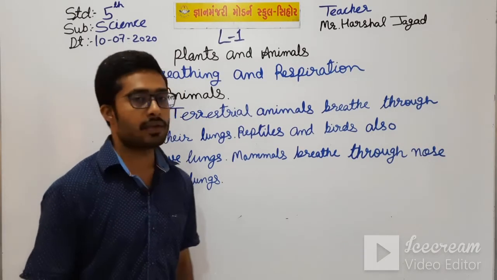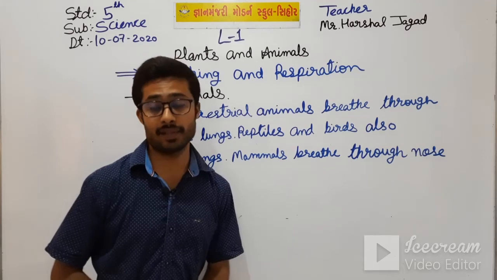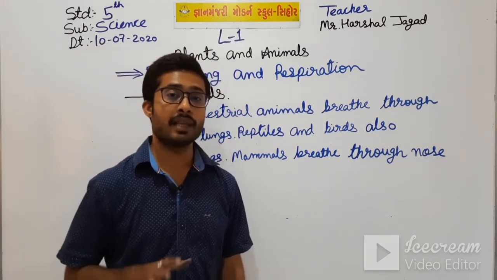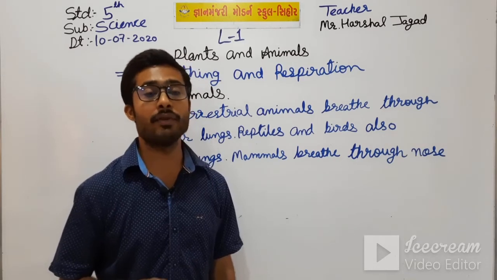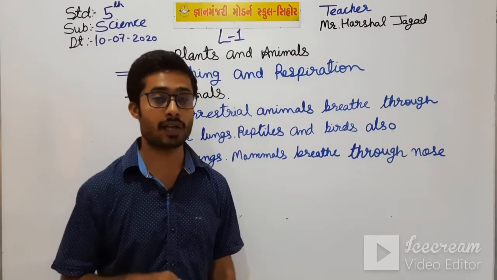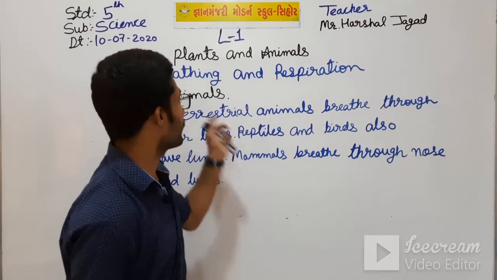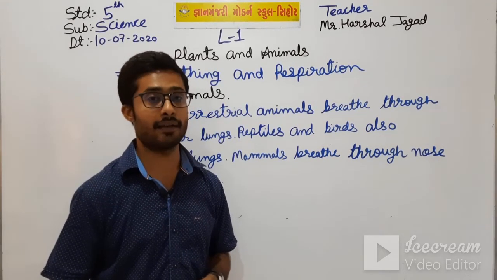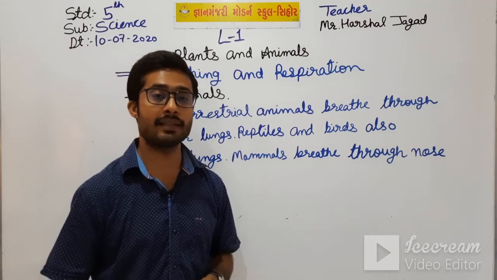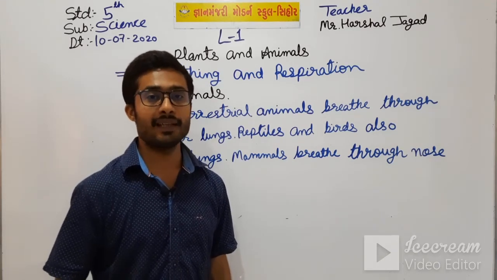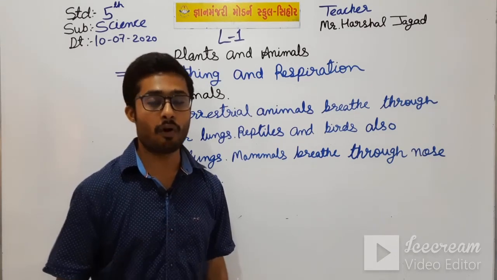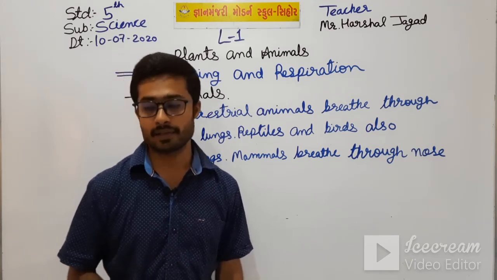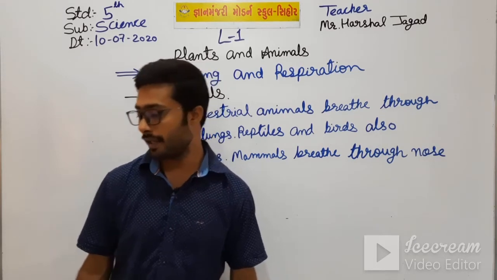Okay students, so next is aquatic animals. First of all, what is aquatic animals? Aquatic animals are those which live in the water. Terrestrial animals means which live on the land, but aquatic animals means which live in the water, that is aquatic animals. So let's see the aquatic animals.